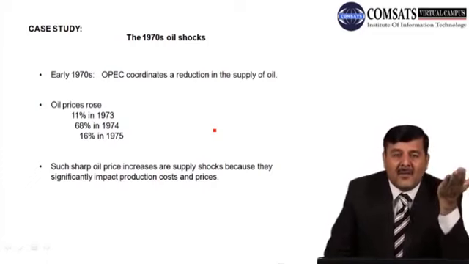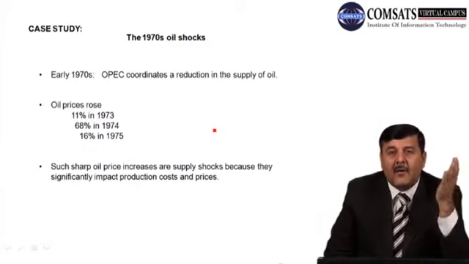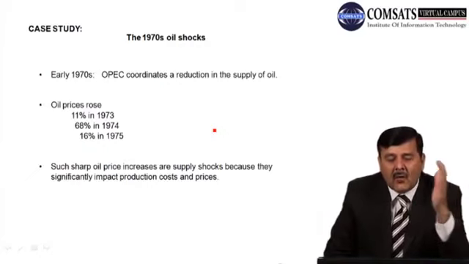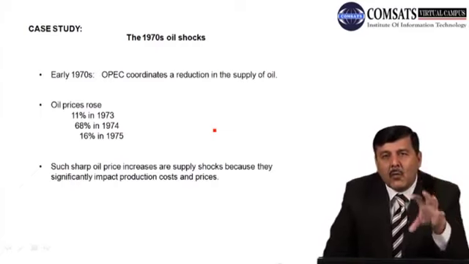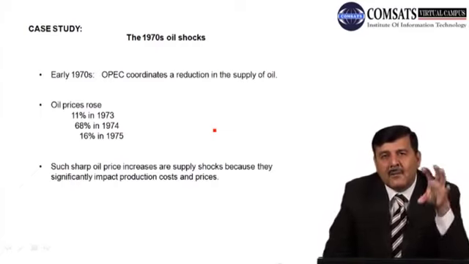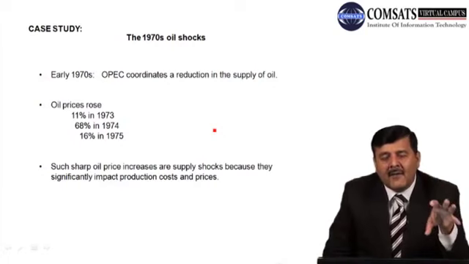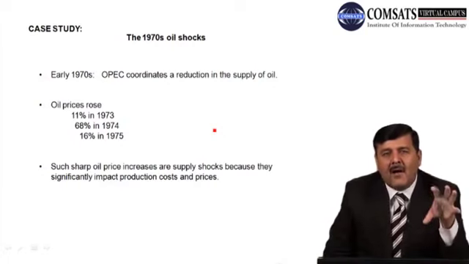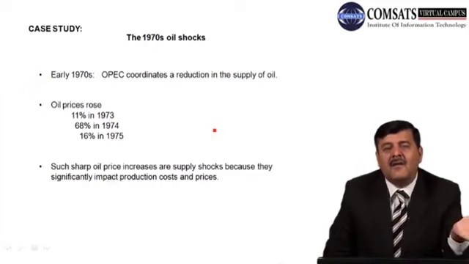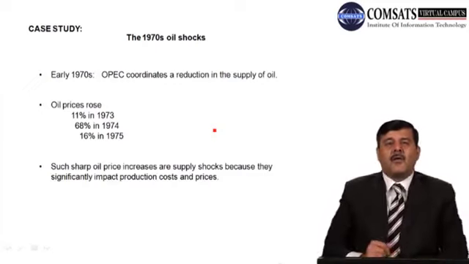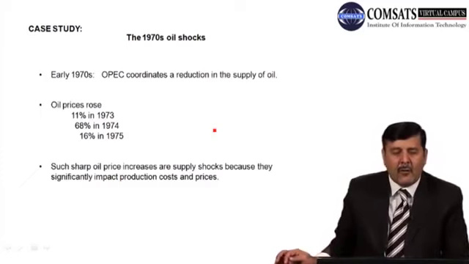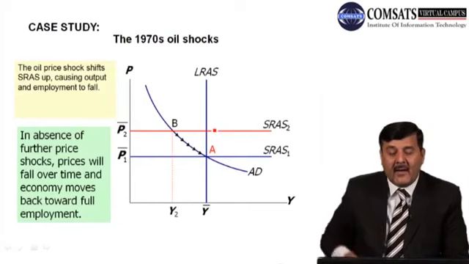Production cost में इजाफा हो गया और prices में इजाफा. This is one of the best examples of supply shock, which was due to decrease in the supply of oil in the 70s. जब oil की supply में कमी हुई तो prices में तब्दीली हुई, जिससे cost of production में इजाफा हुआ और prices में.